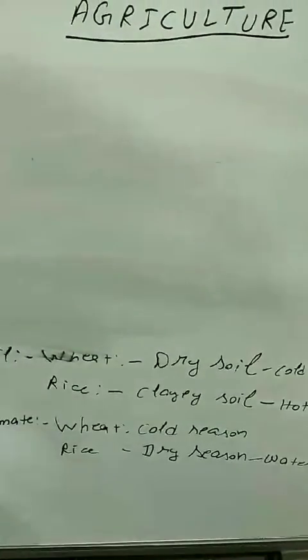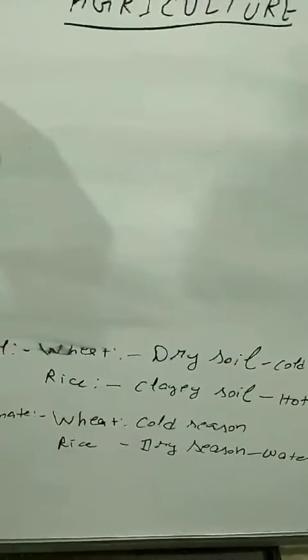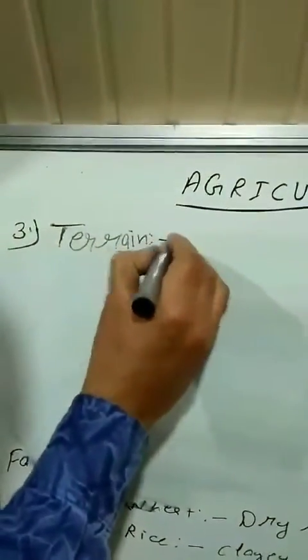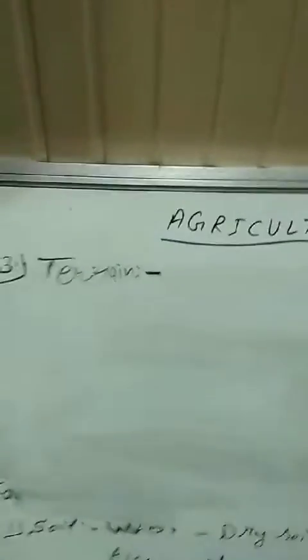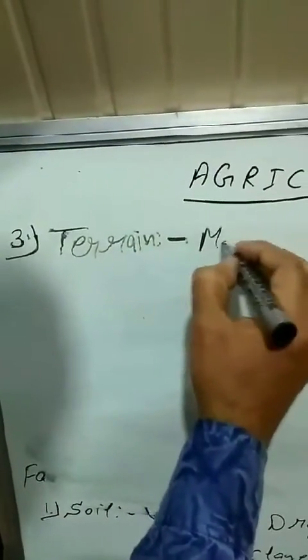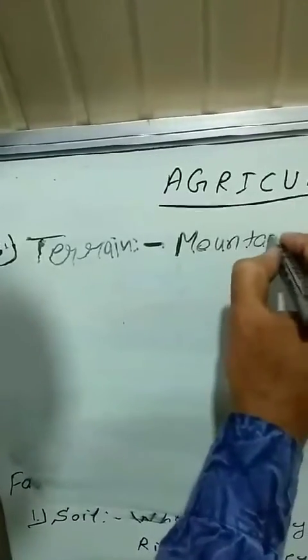After that, the third point that we have to express in this regard is terrain. What is terrain? Here we talk about plains or mountainous areas.